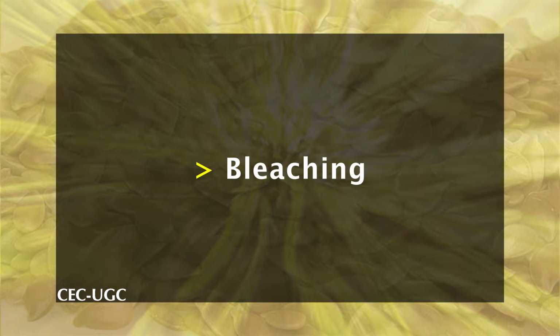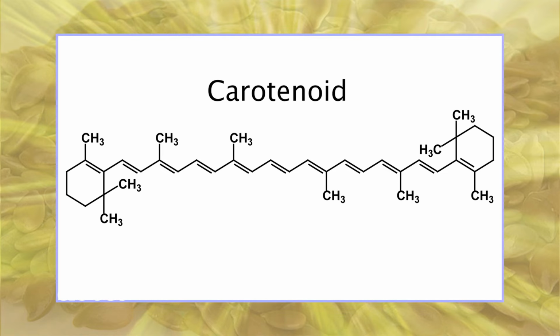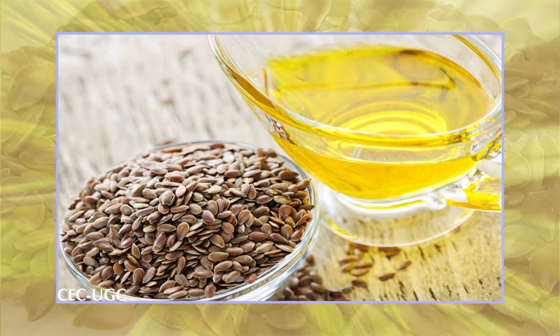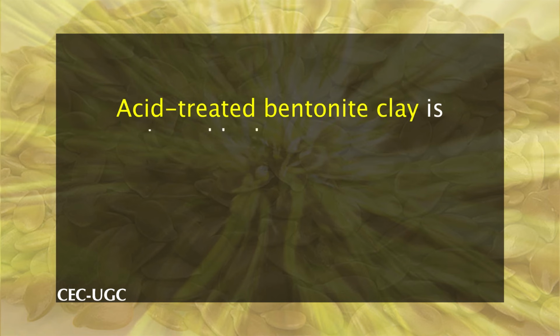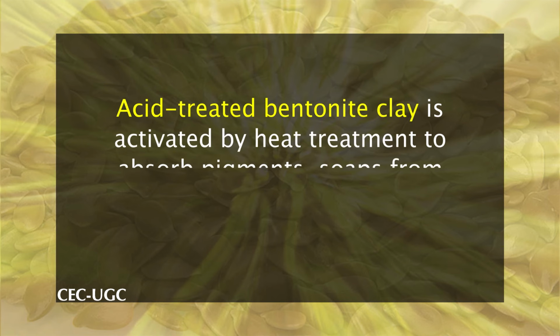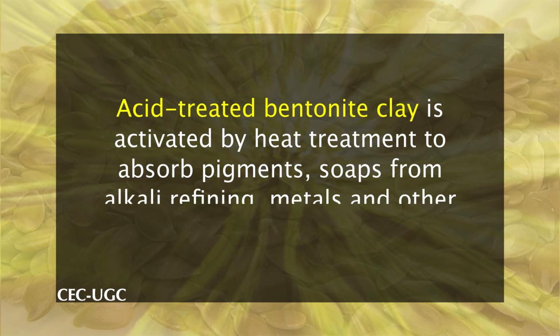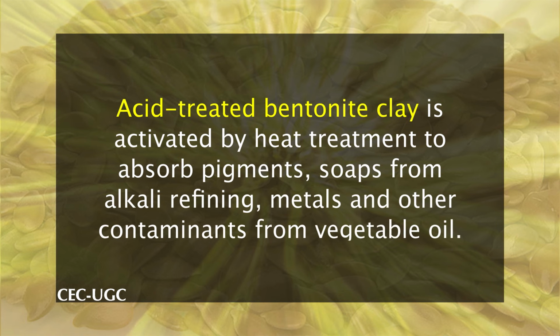Bleaching. Bleaching removes carotenoid and chlorophyll pigments from flaxseed oil and can produce light yellow oil if sufficient clay is added. Acid-treated bentonite clay is activated by heat treatment to absorb pigments, soaps from alkali refining, metals and other contaminants from vegetable oil.